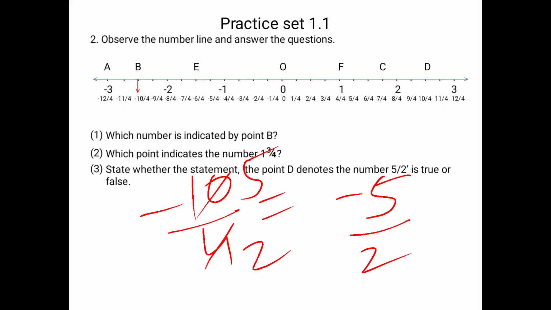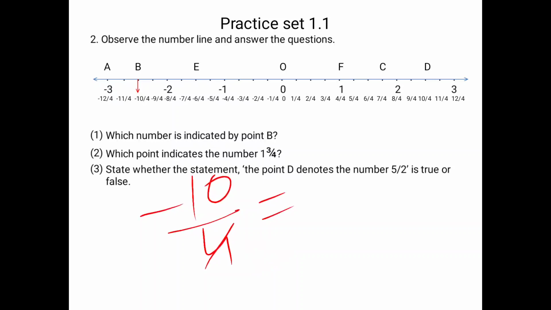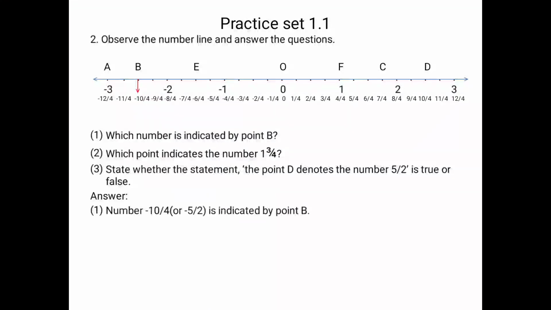Okay, fine. Now students, next is, so we got the answer for first question. Number minus 10 upon 4 is indicated by point B. Okay. Next we'll see the mixed fraction. Now how to solve mixed fraction? 1 3 upon 4.